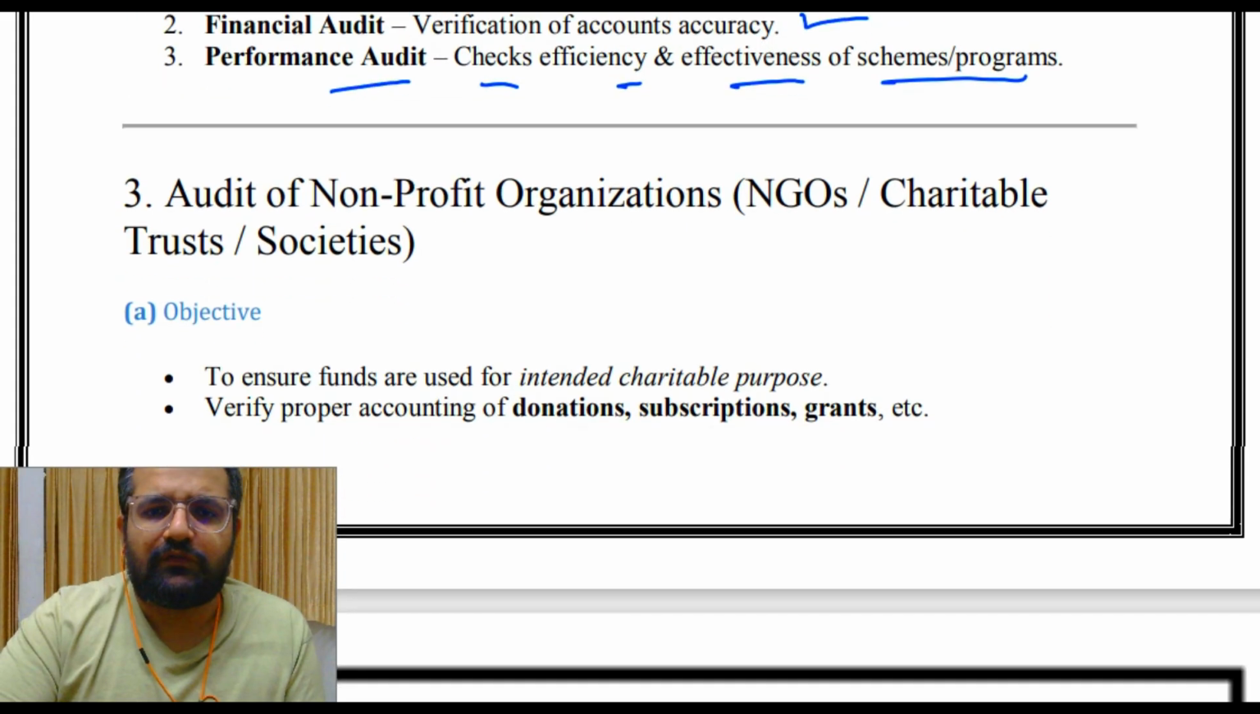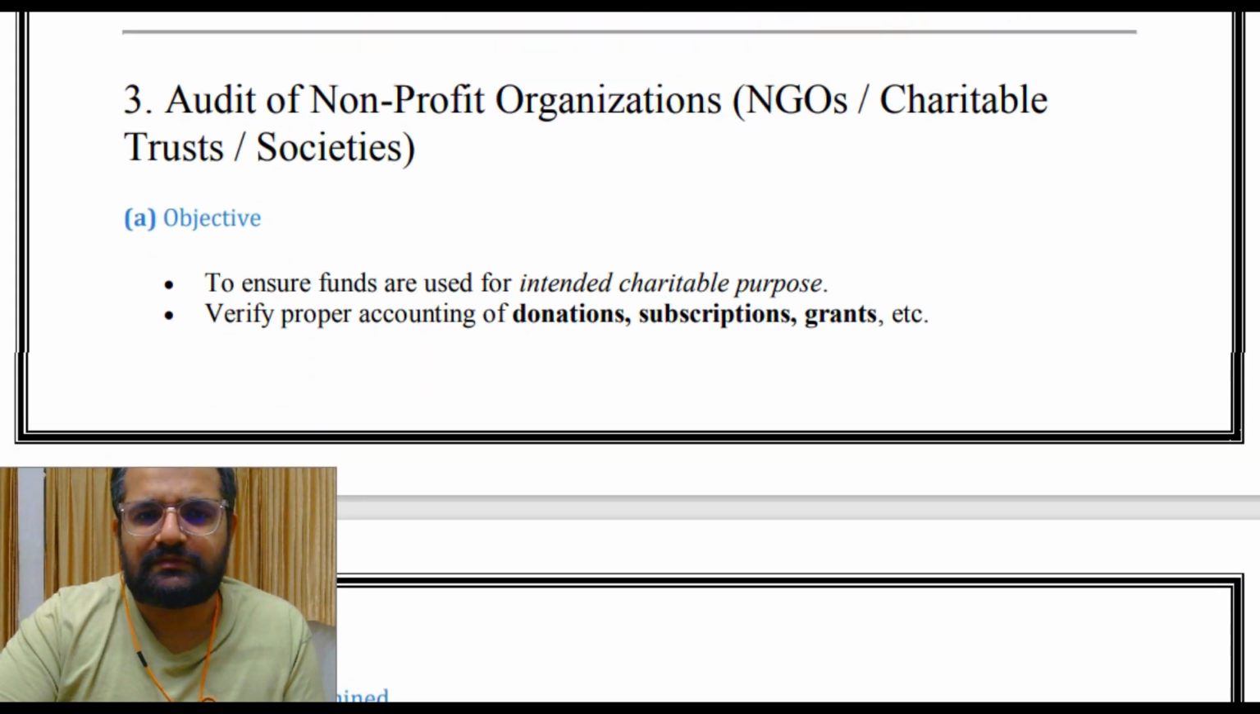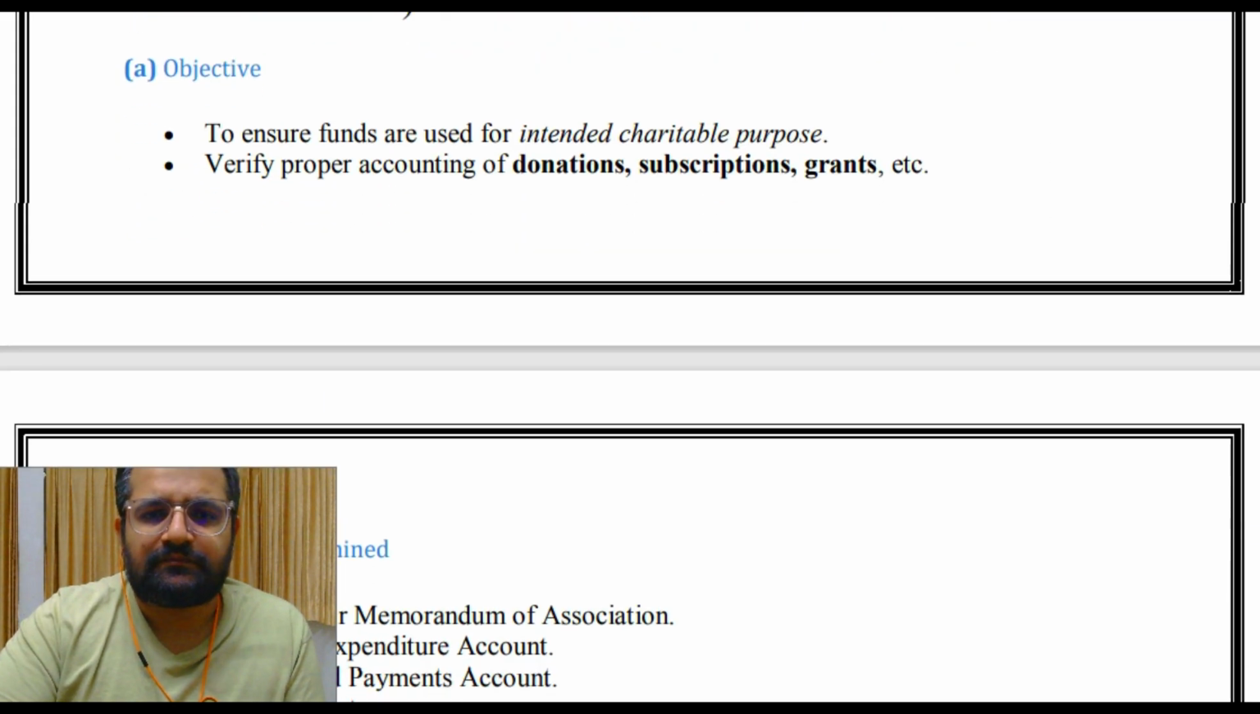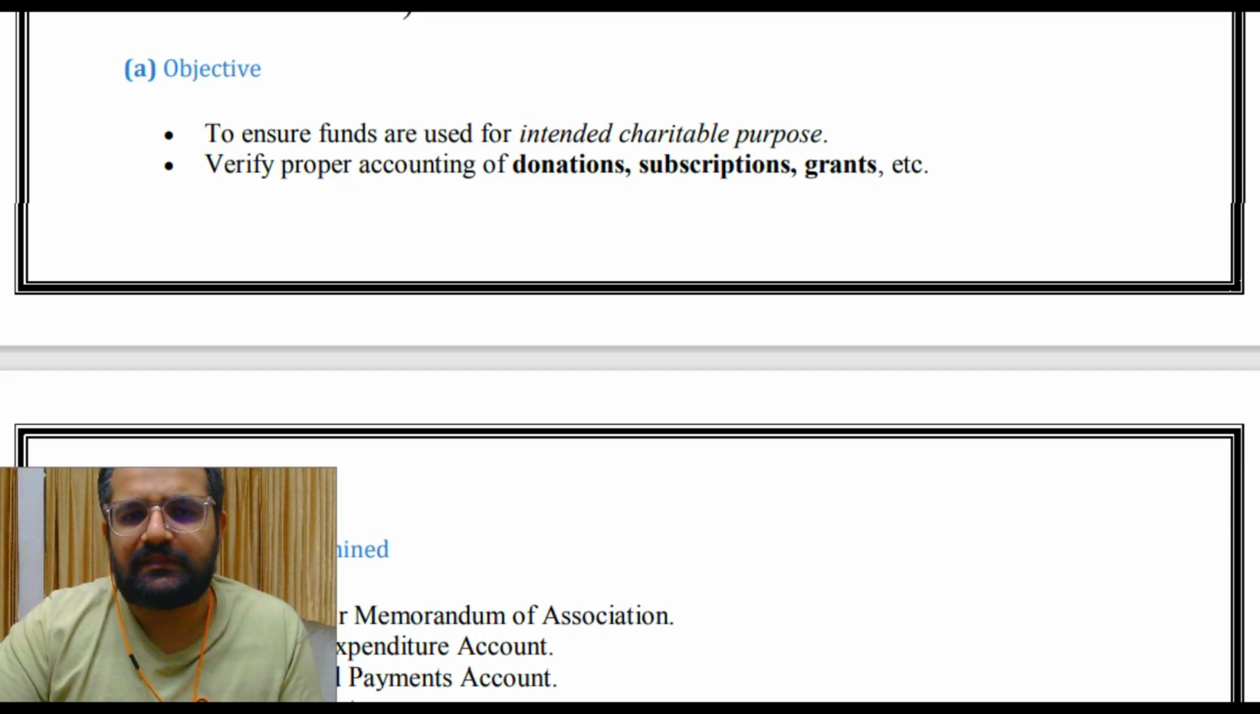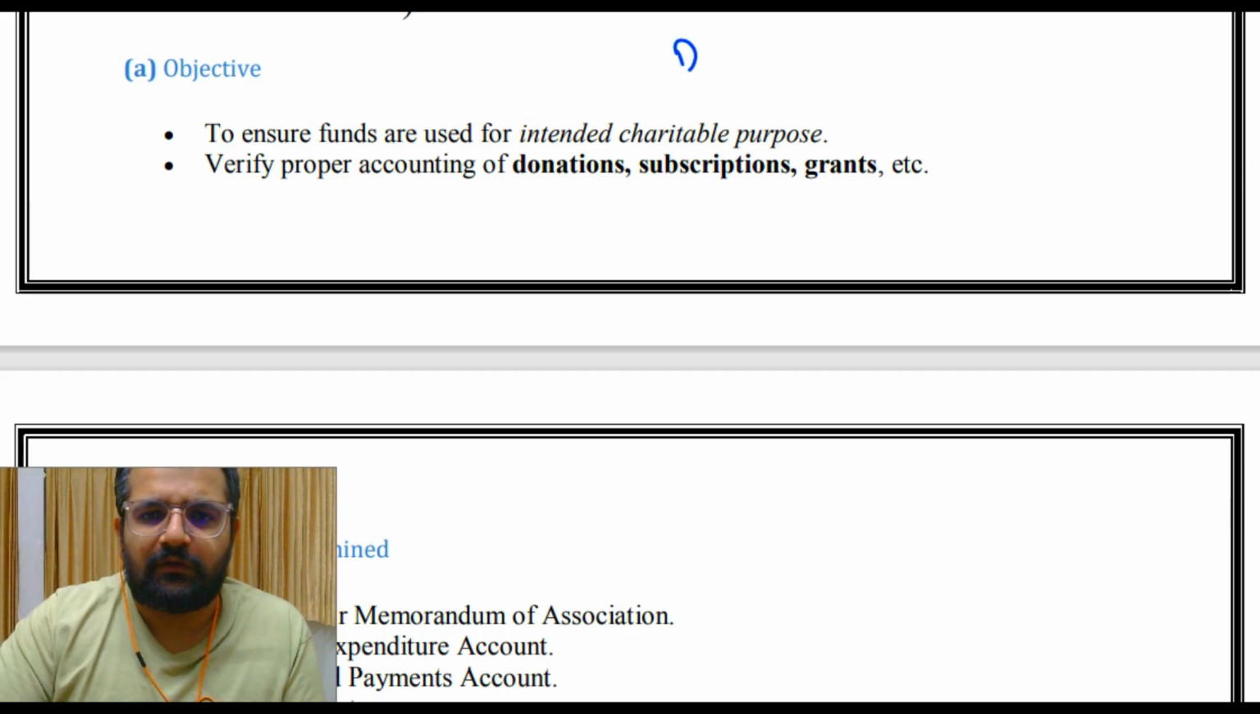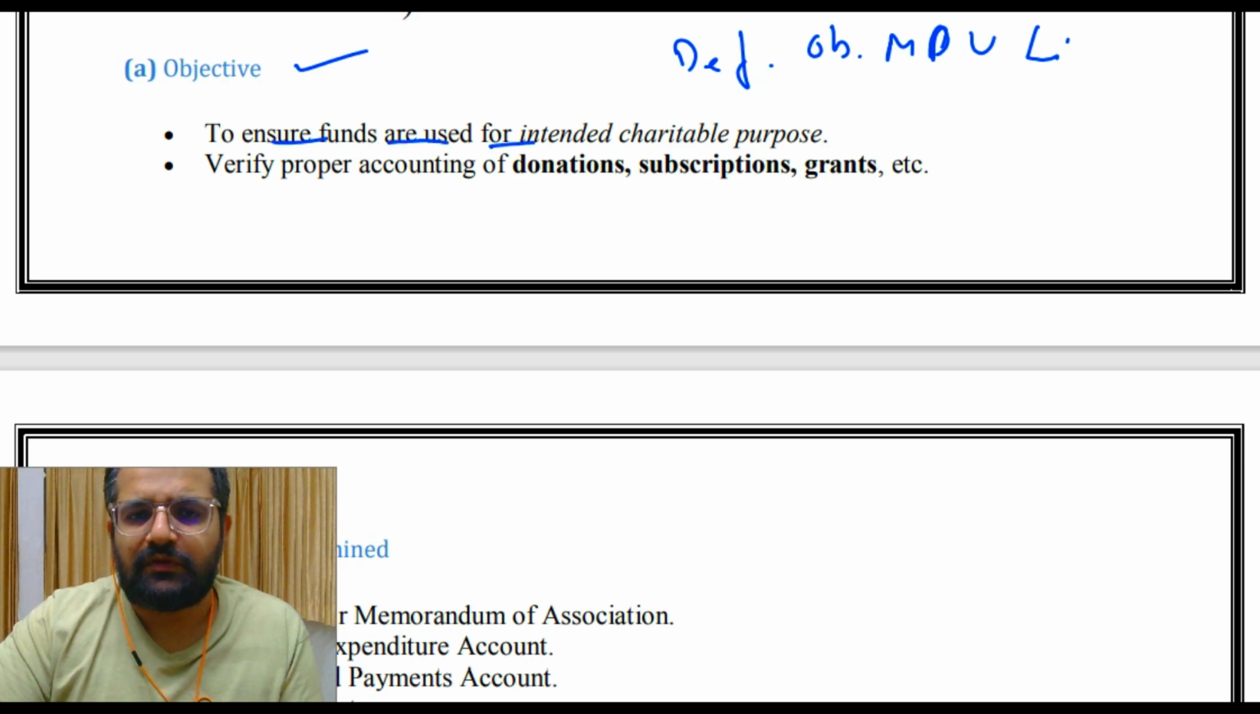Then audit of non-profit organizations, that is your NGOs, charitable trusts, societies. Objectives: if you have seen the previous chapters, you must be aware that all of these topics are very important: definition, objectives, merits, demerits, uses, limitations and so on. So objective: to ensure funds are used for the intended charitable purpose, verify proper accounting of donations, subscriptions, grants, etc.